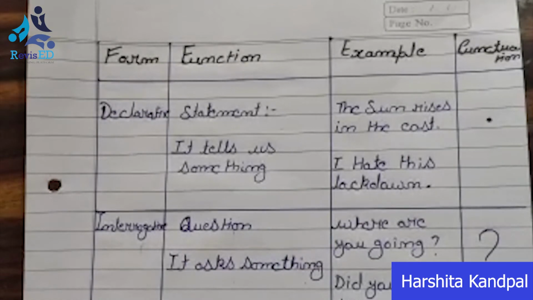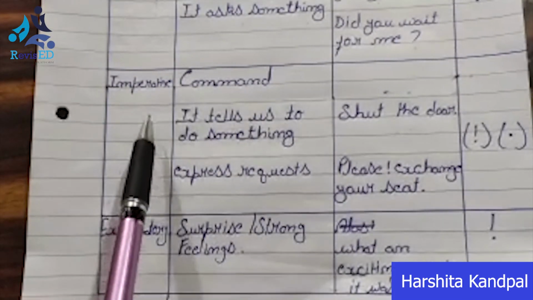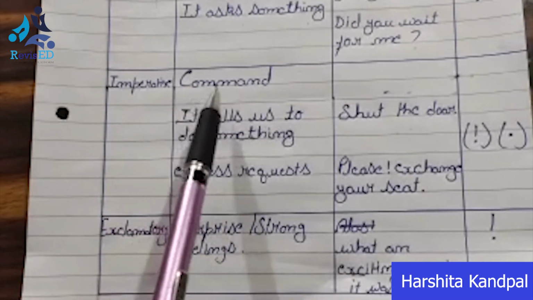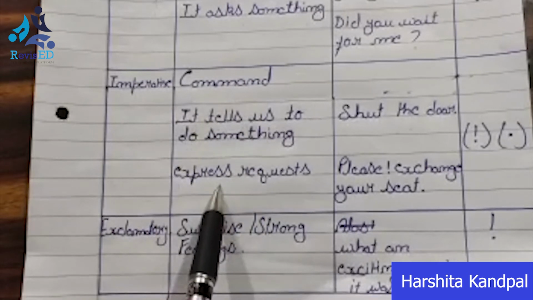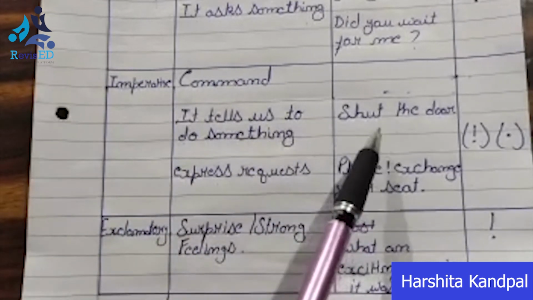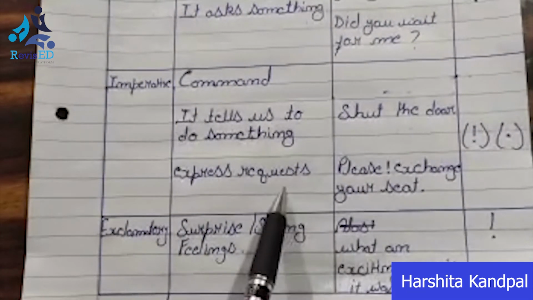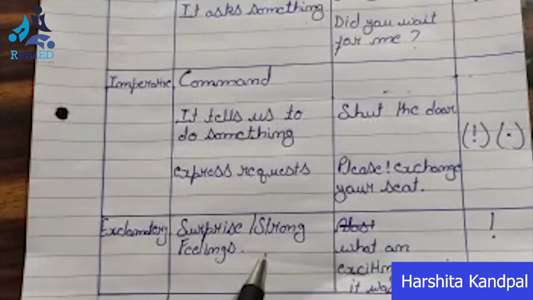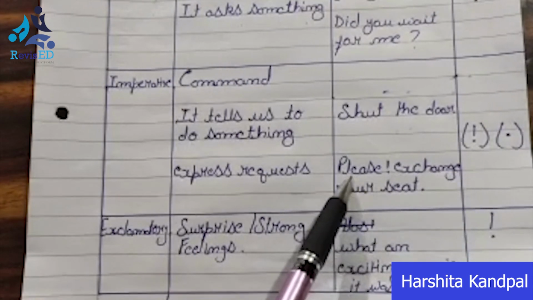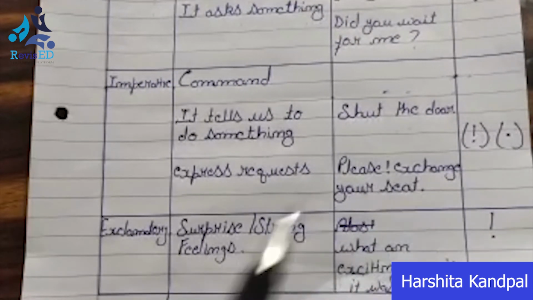Now coming to your third part, imperative sentence. So an imperative sentence tells us a command and sometimes it also expresses a request. So it tells us to do something. Shut the door. So it is telling us कि हमें दरवाजा बंद करना है. Now your request, please exchange your seat. So here you can see the punctuation mark is not one of exclamation. It will come after this word please and then the sentence will end with the full stop.